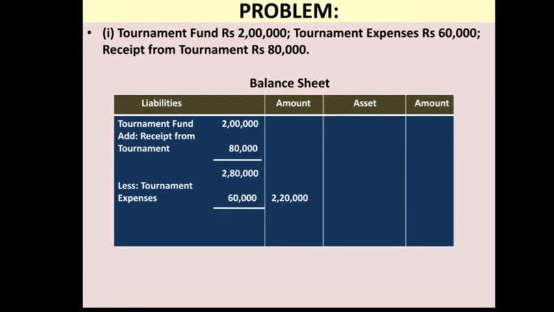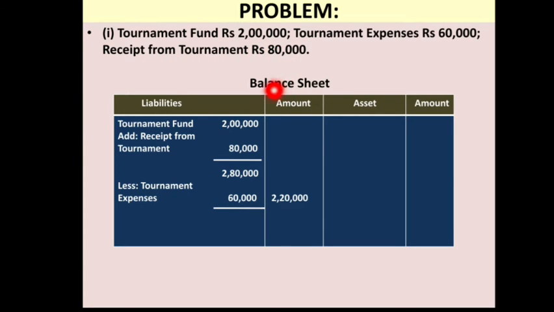Let us discuss one problem related to fund based accounting. Here is a small problem. The question goes this way. You are given tournament fund rupees 2 lakh, tournament expenses rupees 60,000, and receipt from tournament rupees 80,000.